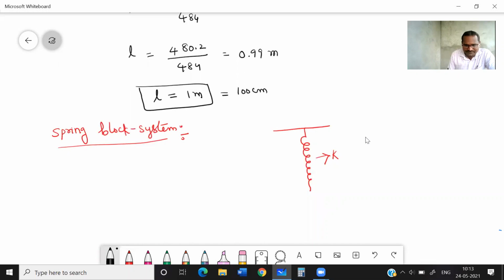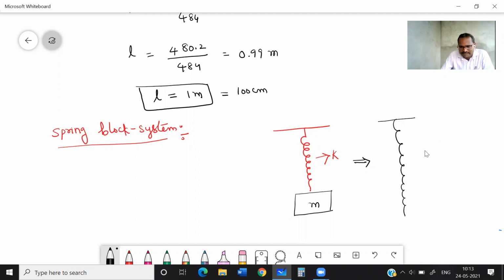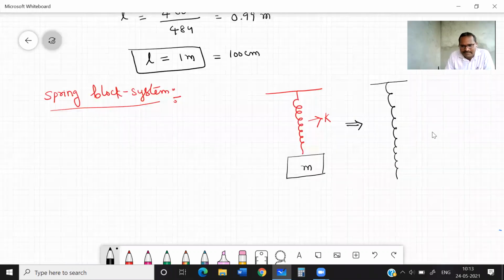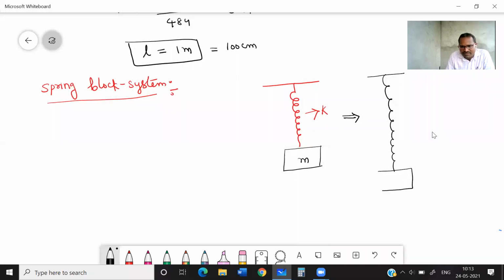For this spring, let us suppose we are hanging a mass M to this. What will happen first? The spring will expand, somewhat like this, and this block of mass M will come to rest position.